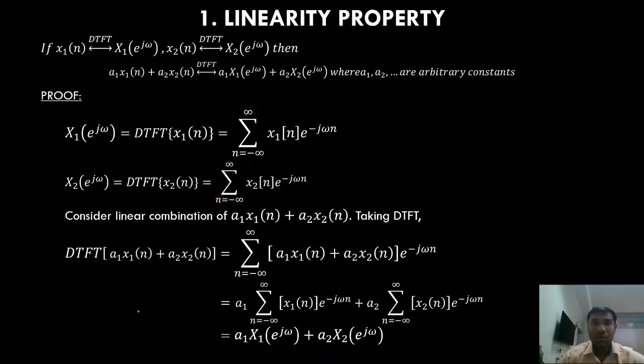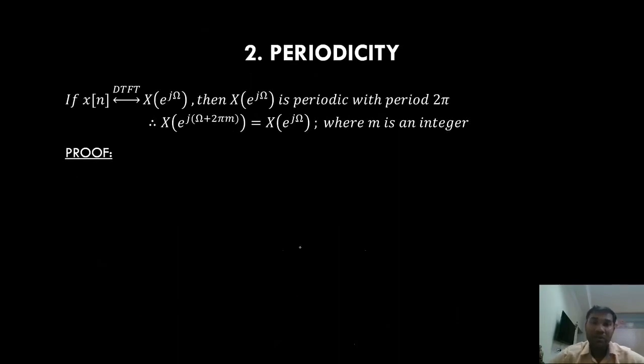Next, we'll go on to the periodicity property. This is exclusive for DTFT. We don't have a periodicity property in continuous time Fourier transform. So if x of n has the DTFT x of e power j omega, I have used a different notation of omega here. You can follow this omega also. There's no issue. In this lecture series, you can interchange omega and capital omega.